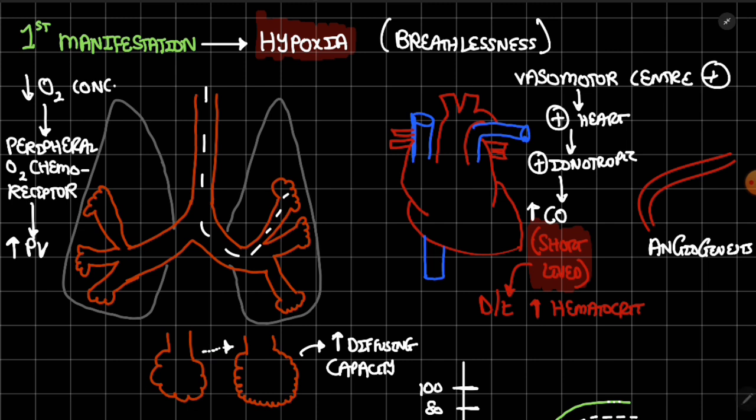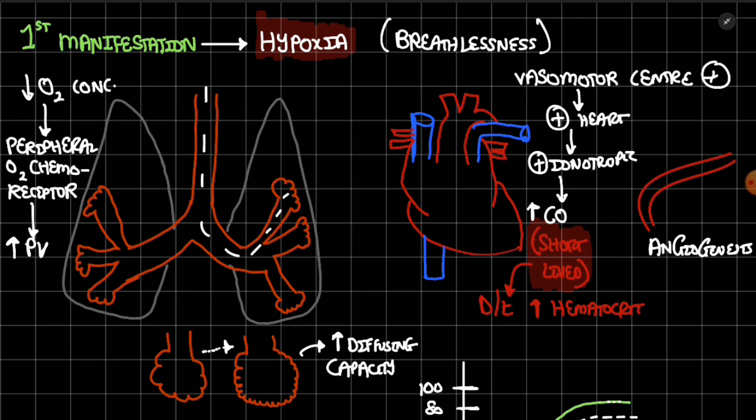Then what is on the heart? Due to vasomotor center stimulation, we see inotropic effect, increased cardiac output, but it is short-lived due to increase in hematocrit. Why is the hematocrit increasing? Because the bone marrow is stimulated due to hypoxia. It causes erythropoiesis, and erythropoiesis means there is increase in red blood cells. The increased peripheral vascular resistance will oppose the flow of the blood, and therefore the cardiac output decreases, but the oxygen delivery remains normal.